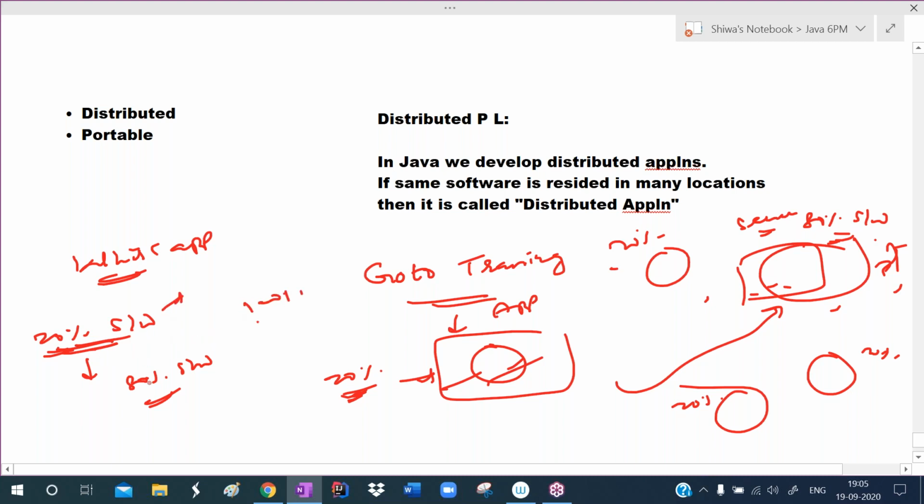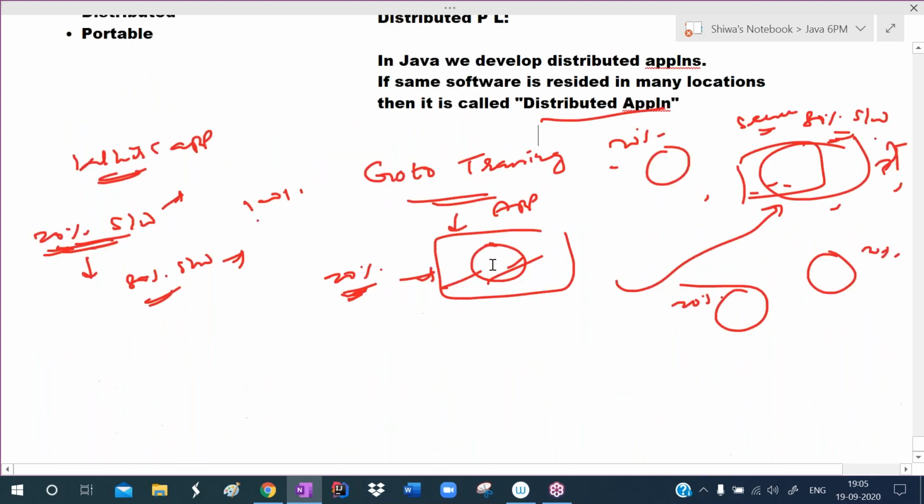So some software resides in the client system, some software resides in the server system. Not only two locations, it can reside in many locations also. Such types of applications are called distributed applications. We can develop such distributed applications in Java, so that's why it is called a distributed programming language.